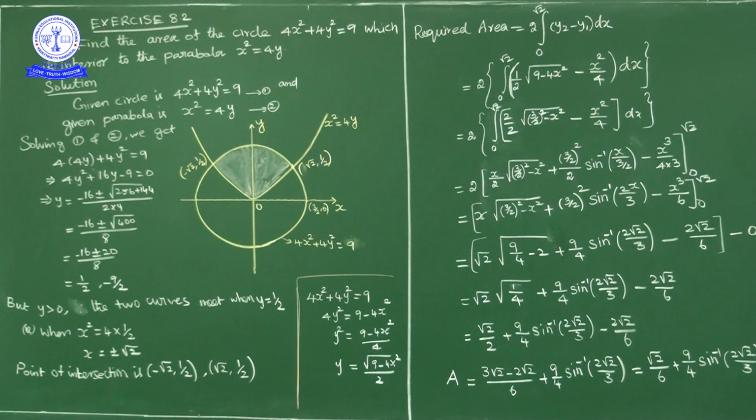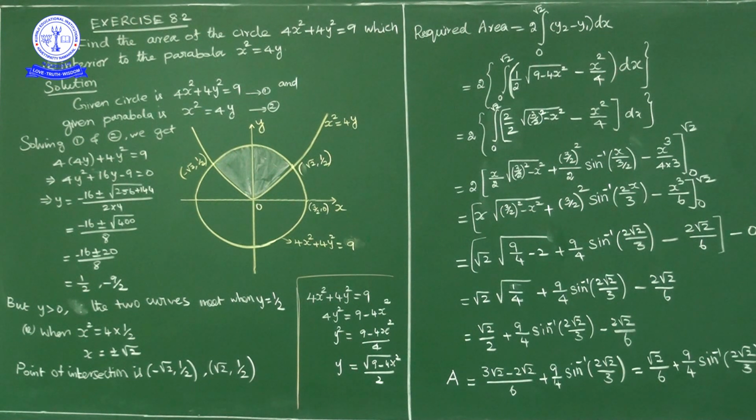Now for the upper curve, what can we write here? y is equal to square root of 9 minus 4x square upon 2. For the lower curve, x square is equal to 4y, so y is equal to x square by 4. So what will we get? 2 times the integral from 0 to root 2 of 1 by 2 into square root of 9 minus 4x square, minus the lower curve, which is x square by 4, dx.